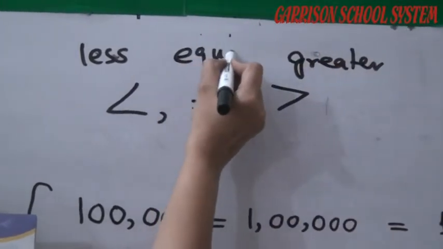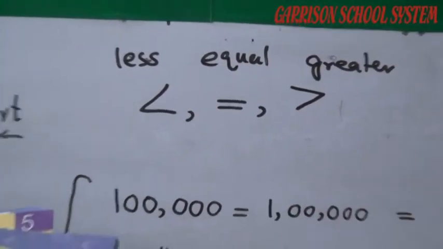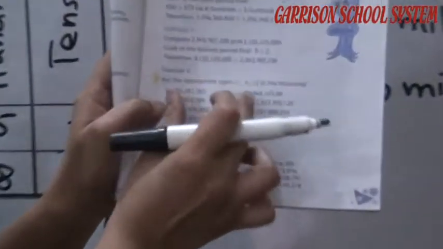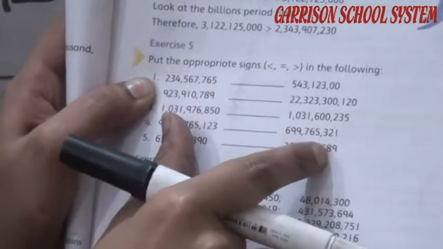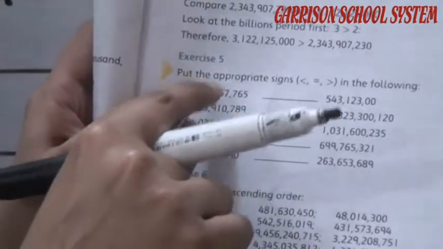Students, check the numbers. Which is greater? You have to compare the numbers, and for the number which is greater you put the sign.